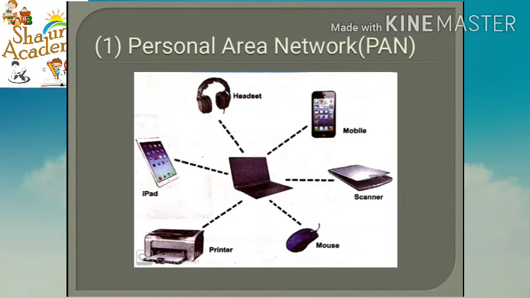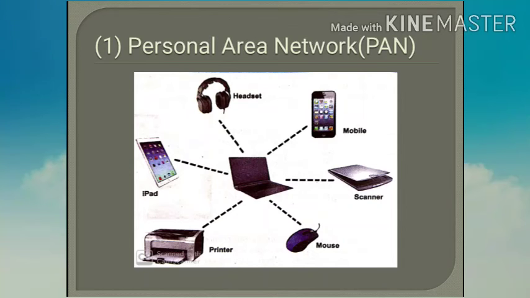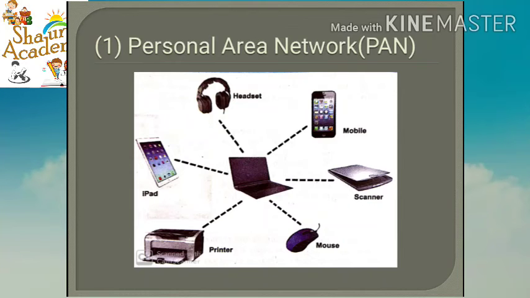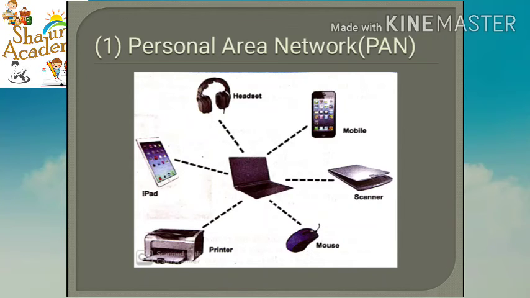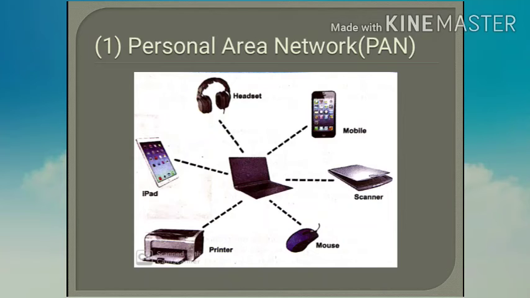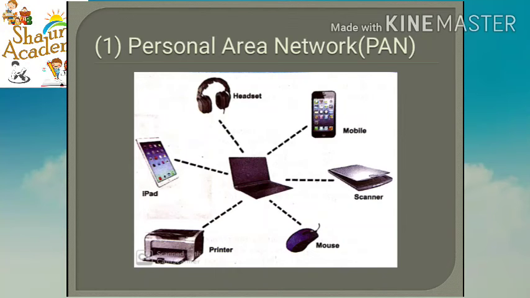The range of establishing personal area network is between 10 and 30 meters. Means between the range of 10 to 30 meters you can establish this kind of network, that is PAN. In PAN, devices can be connected using cables or wireless devices.